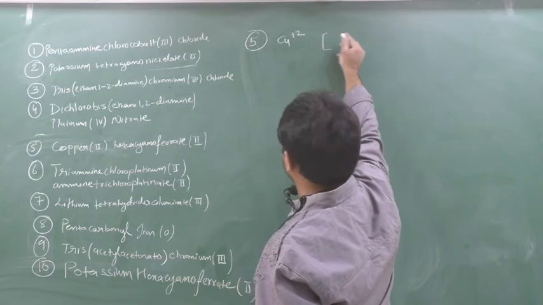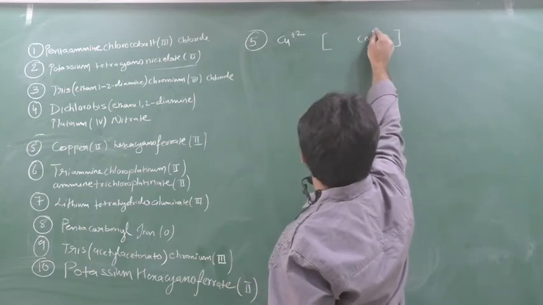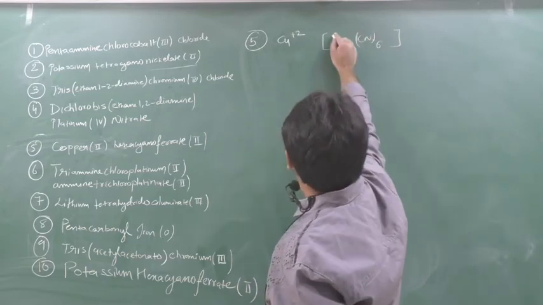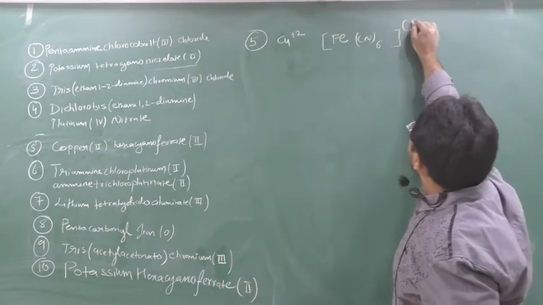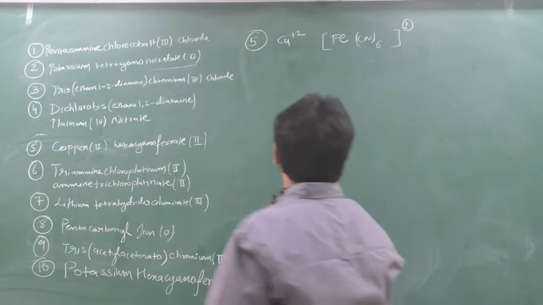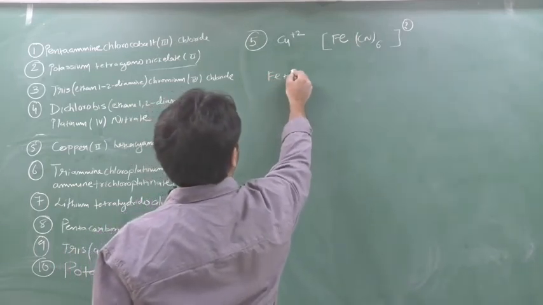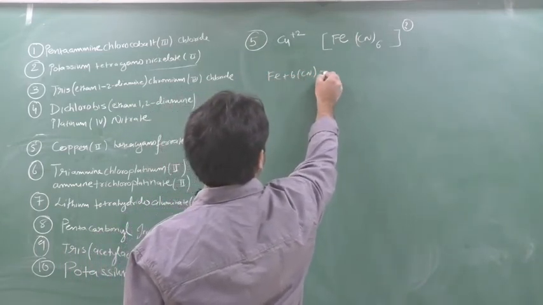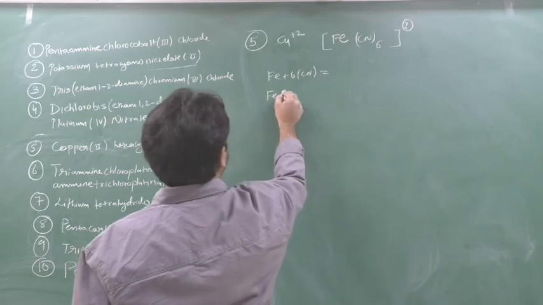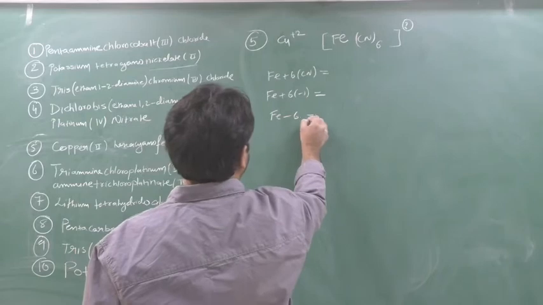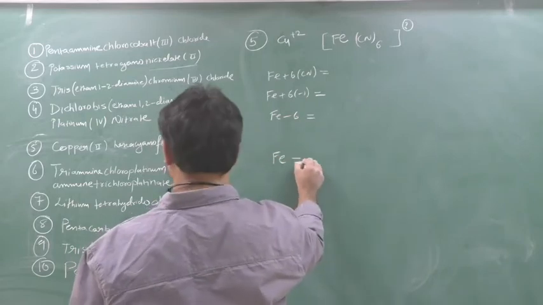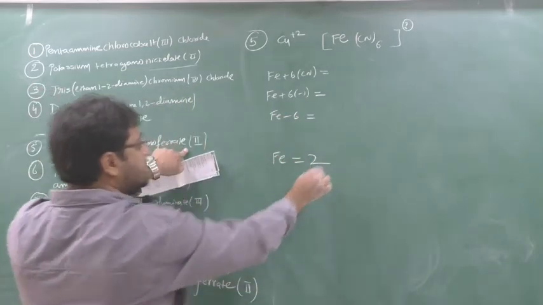Hexacyanoferrate. In the complex they have given cyano, hexacyano, and ferrate. And ferrate, how much charge? 2. So here you have to find the anion. See here: Fe plus 6 into CN, that is Fe plus 6 into minus 1, Fe minus 6. Now Fe should get 2.